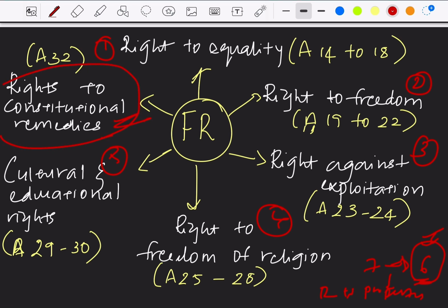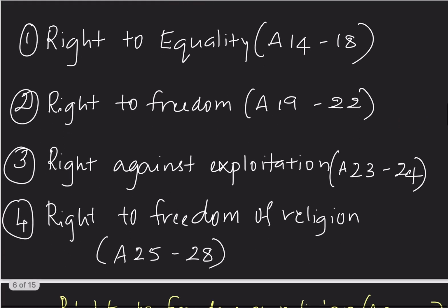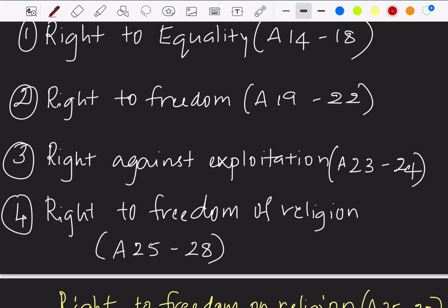That is, for the violation of fundamental rights, we go to courts and seek remedies, right? This itself is made a right, the right to constitutional remedies, the 6th fundamental right. Already we had studied 4 fundamental rights: right to equality from articles 14 to 18, right to freedom, articles 19 to 22, right against exploitation, articles 23 to 24, and right to freedom of religion, articles 25 to 28. We had already covered all these 4 rights in detail.